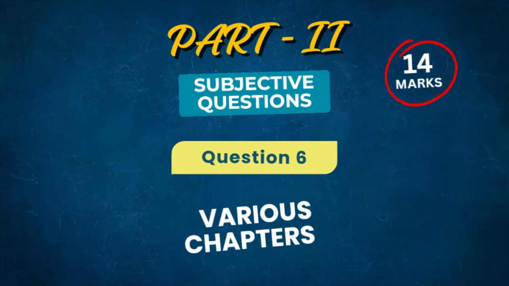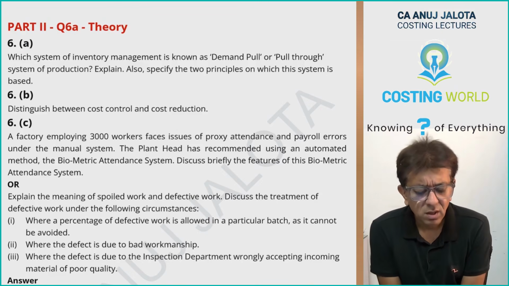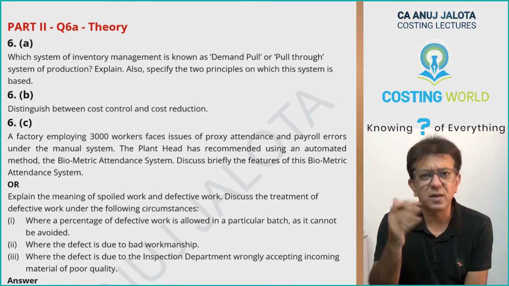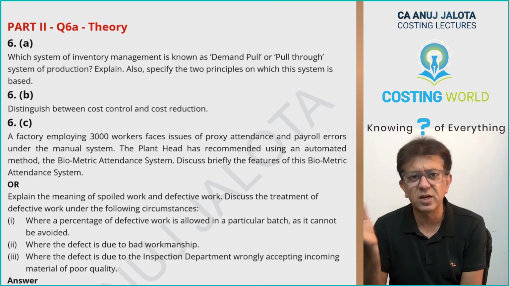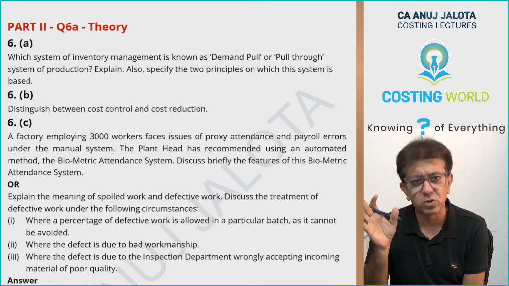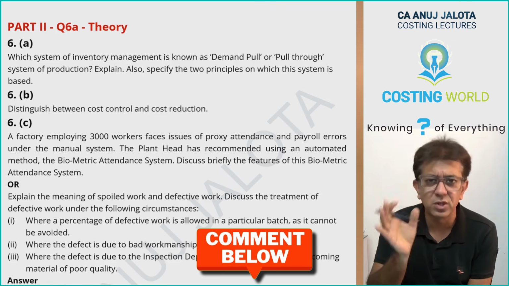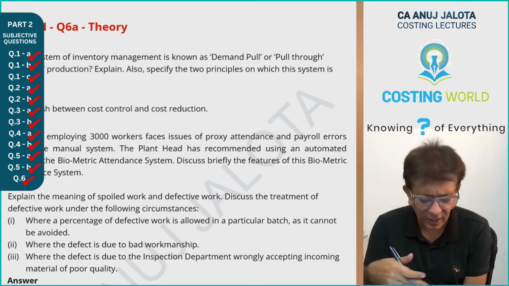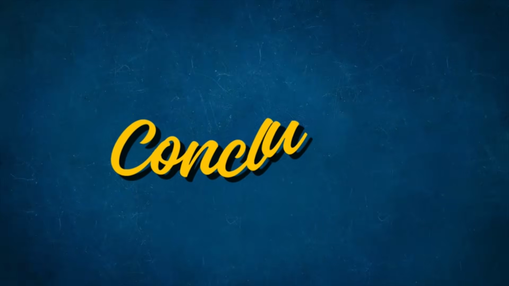Last part, question number 6A, 6B, 6C and so on. Now this is pure theory stuff. I would not like to discuss that. All these things are there in the book. In fact, for some of them we have made videos also, like distinguish between cost control and cost reduction. There will be videos especially on this. So you can go through that. In any case, I printed the answer over here. Okay, that's it about this entire paper.